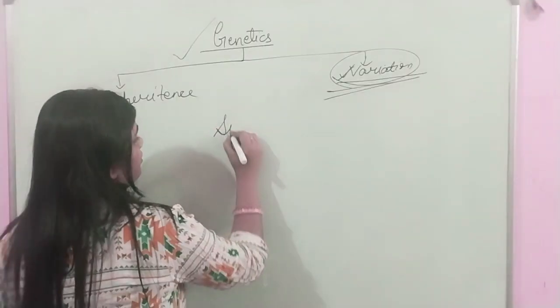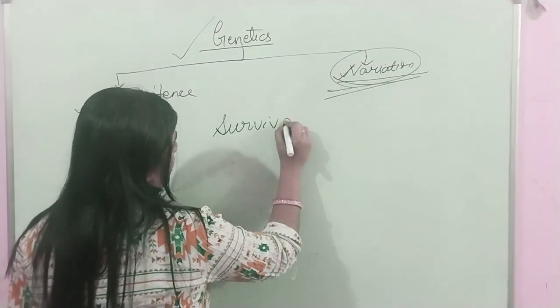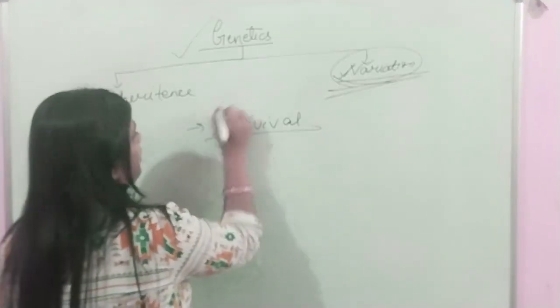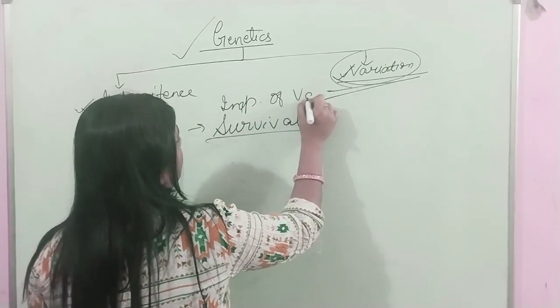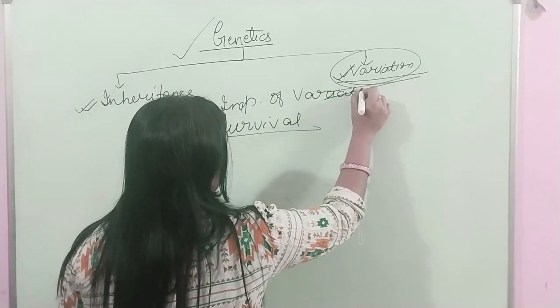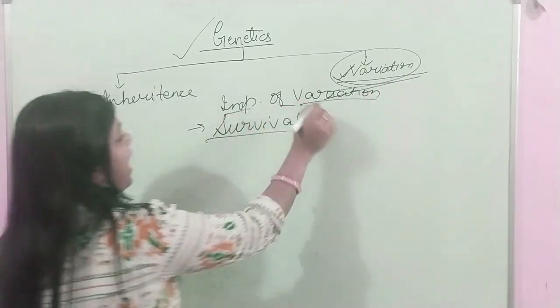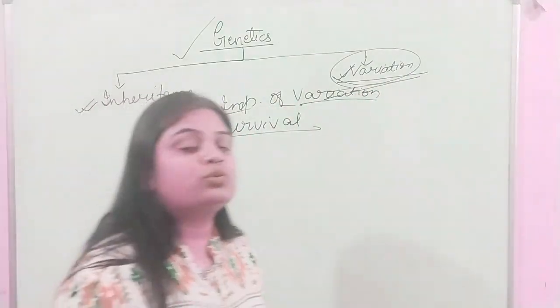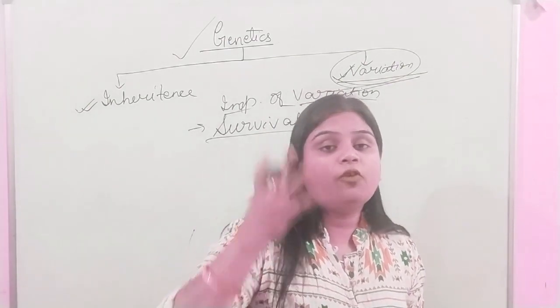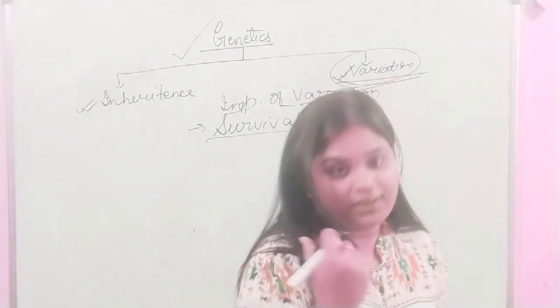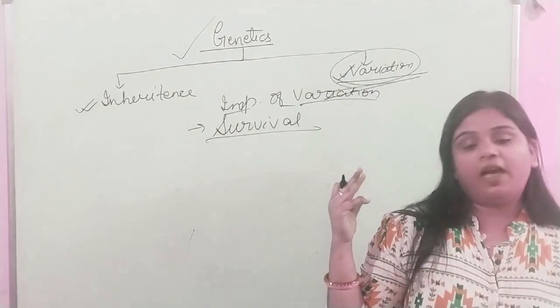Variation means survival. If there is variation, there will be better chances of survival. The species have more chances to survive in any type of environment, like some bacteria or viruses.